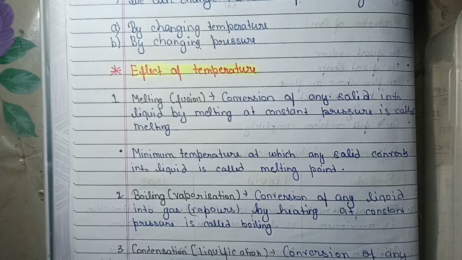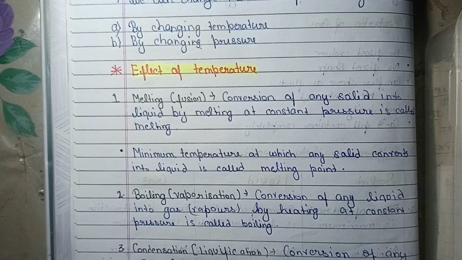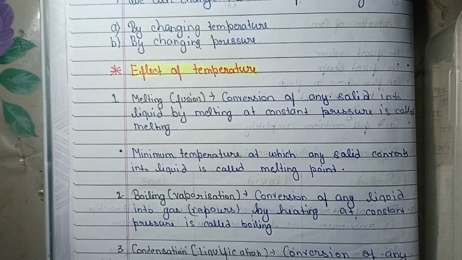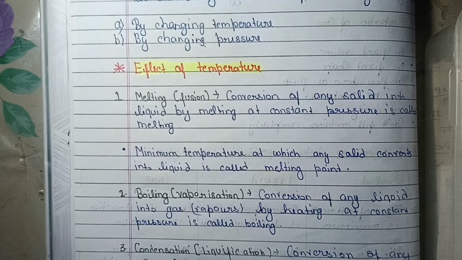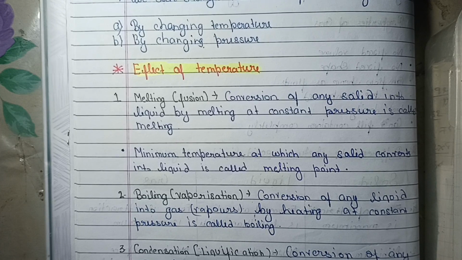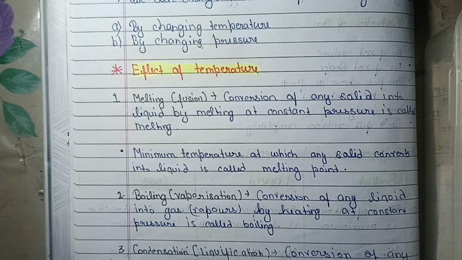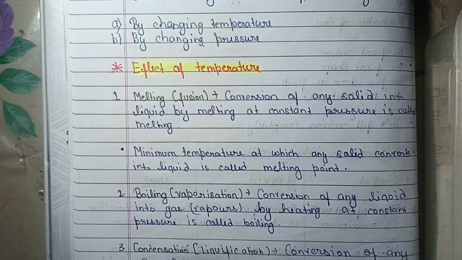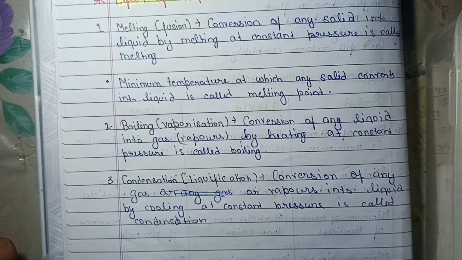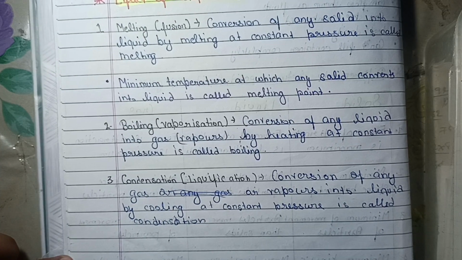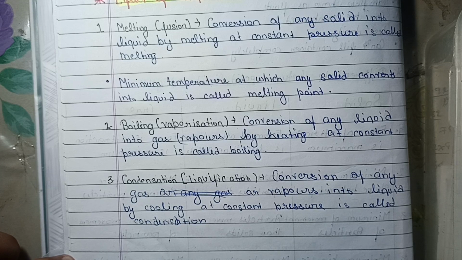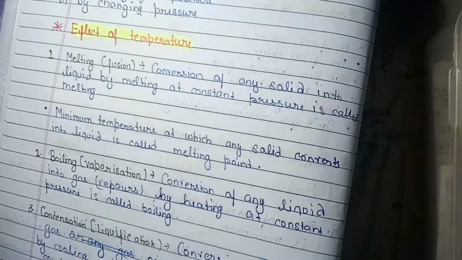That is so simple. The second is boiling. We can also call it vaporization. It means the conversion of any liquid into gas or vapors by heating at constant pressure is called boiling. Our third is condensation. The conversion of any gas or vapors into liquid by cooling at constant pressure is called condensation. Now let's come to the next page.